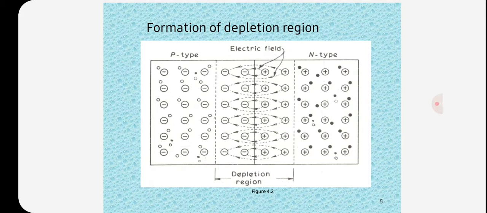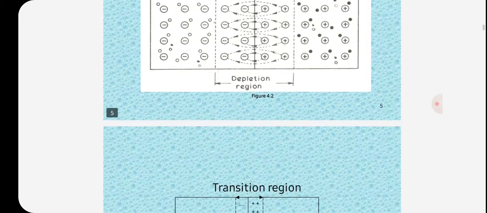The outside of the barrier on each side of the junction is still neutral. Only inside the barrier there is positive charge on the n side and negative charge on the p side. So this region is called the depletion region. The circuit symbol of the PN junction diode has an arrow. The arrow's head indicates the direction of conventional current.